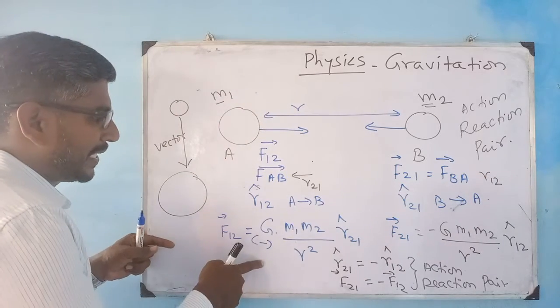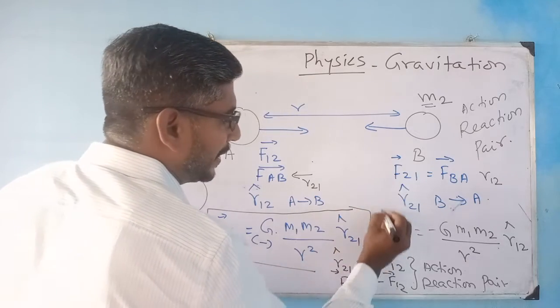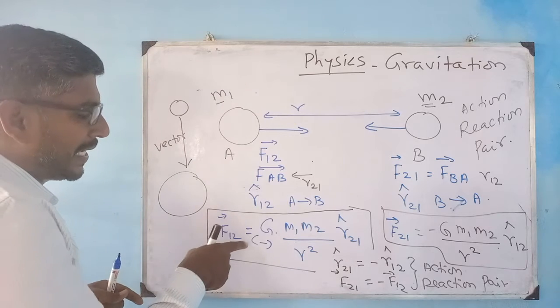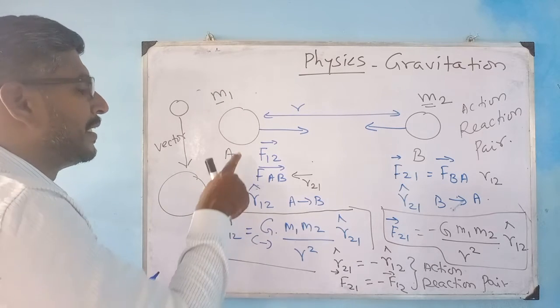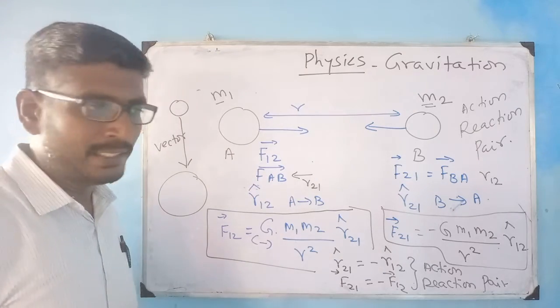So I am representing this in the equation, right? F12 here and here F21. These are my two equations. And I had given the reason why it is a negative sign, because of this action and reaction pair, which is acting in the opposite direction. I am giving you these results.